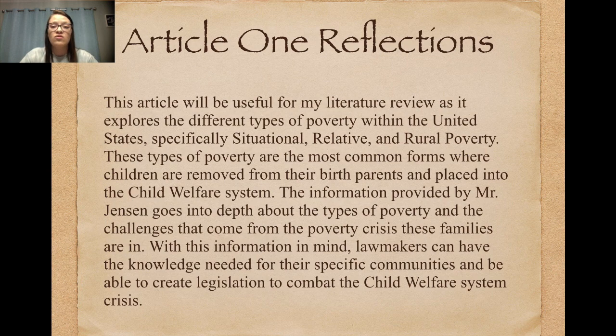This article is useful for my literature review as it explores the different types of poverty within the United States, specifically situational, relative, and rural poverty. These types of poverty are the most common forms where children are removed from their birth parents and placed into the child welfare system. The information provided by Mr. Jensen goes into depth about the types of poverty and the challenges that come from the poverty crisis these families are in. With this information in mind, lawmakers can have the knowledge needed for their specific communities and be able to create legislation to combat the child welfare system crisis.